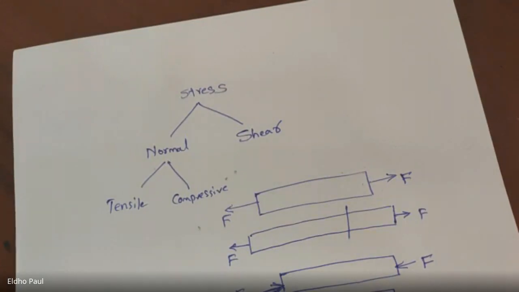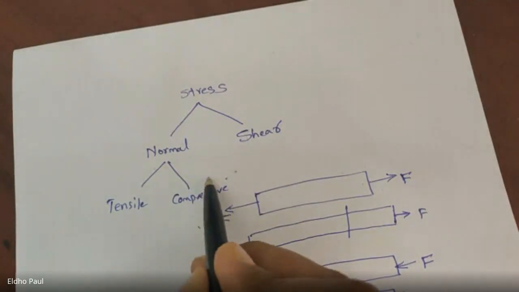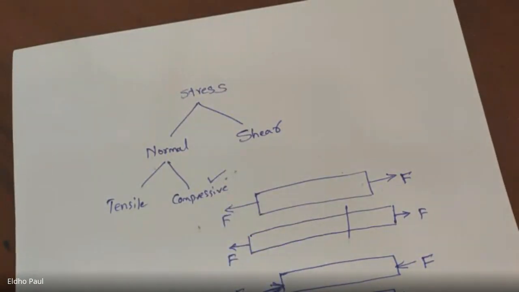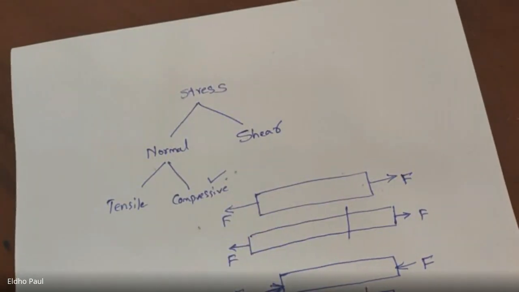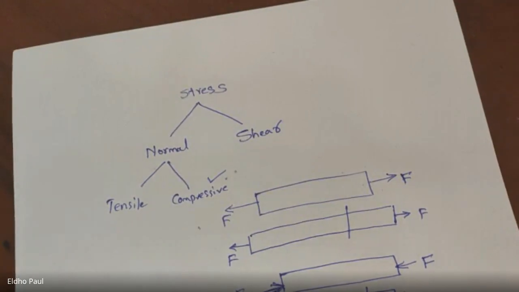Its length is reduced. So that is called compressive load. The corresponding load is called compressive load, and the stress developed across any cross section is called compressive stress. So these are the two normal stresses: tensile stress and compressive stress.